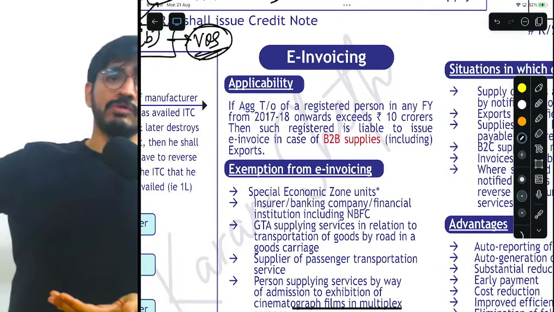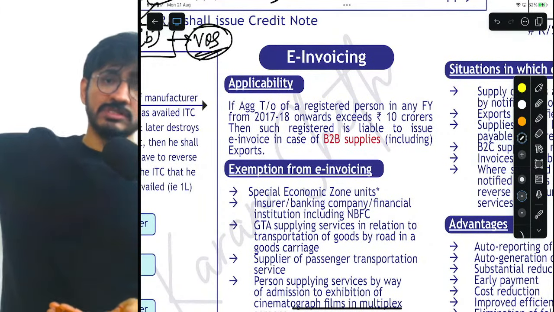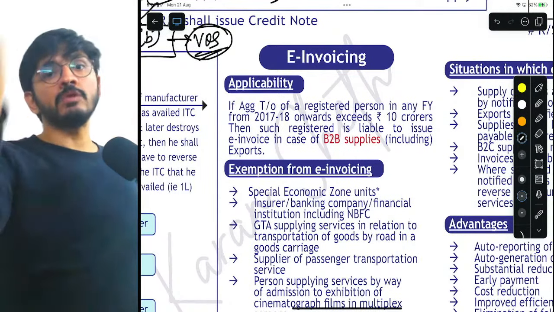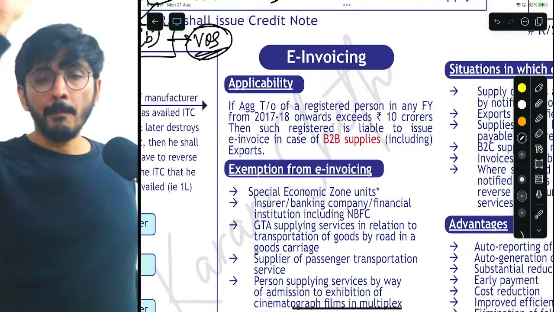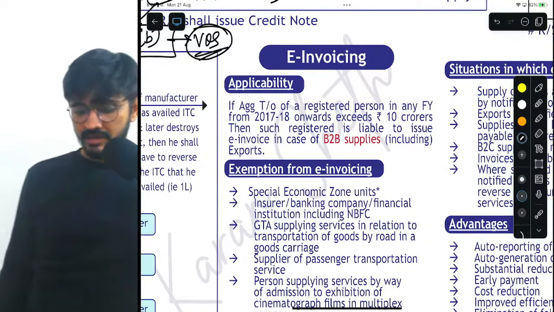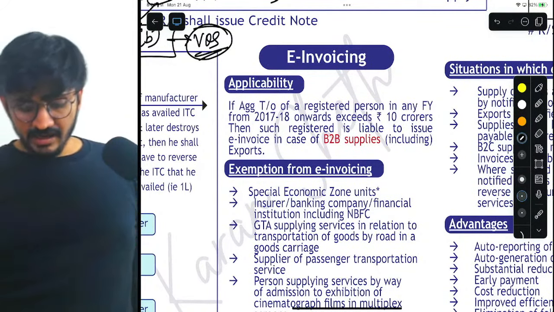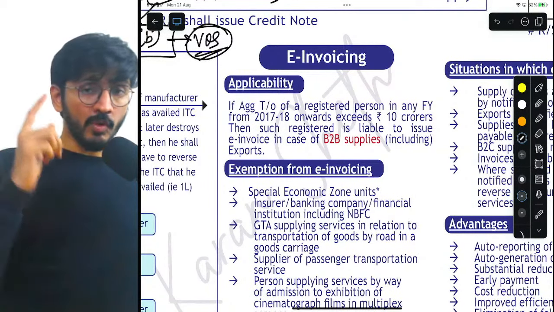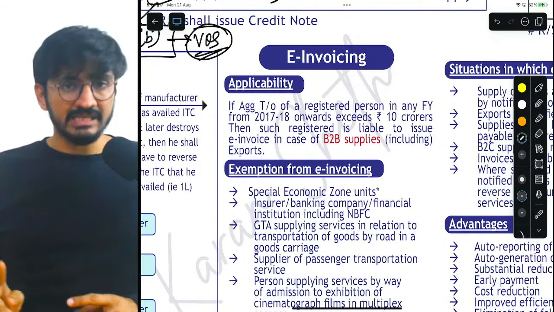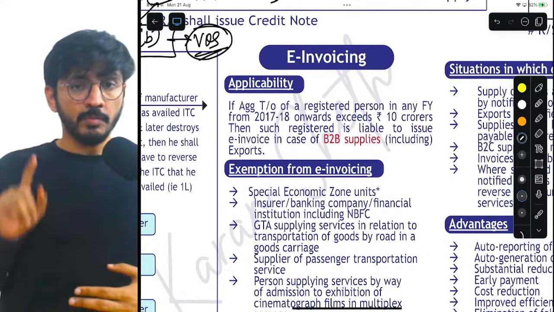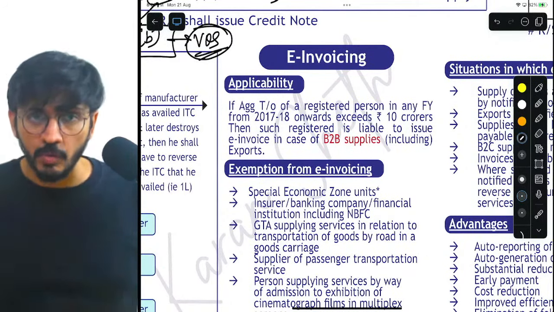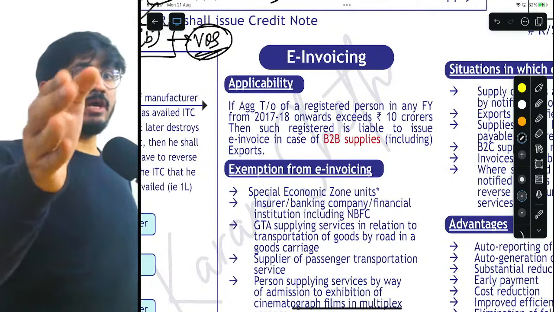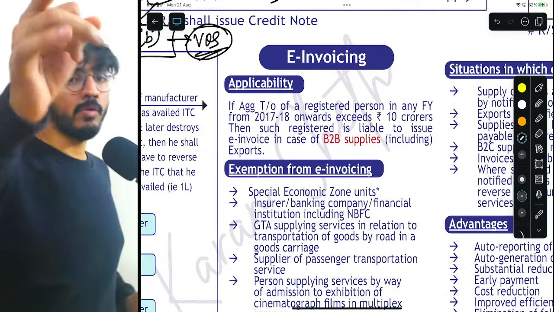So if it exceeded 10 crores, then you are supposed to issue e-invoice, period. Also understand that you will issue e-invoice only in case of B2B supplies, which include exports. So for B2C supplies, e-invoice is not required, but for B2B, yes, it is required.